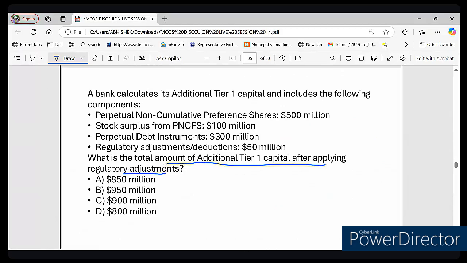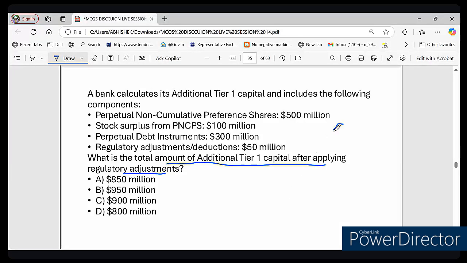So for answering this question, you should know what is included in AT1. आपको AT1 के अंदर क्या क्या आता है ये पता होना चाहिए, right? You know what is CET1? You know what is AT1? Let me just remind you. So first is called CET1.